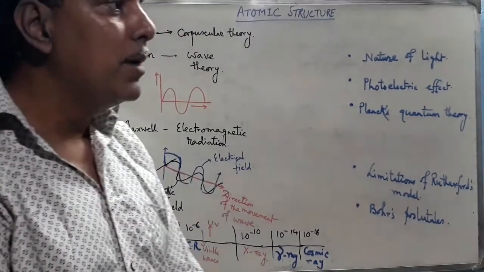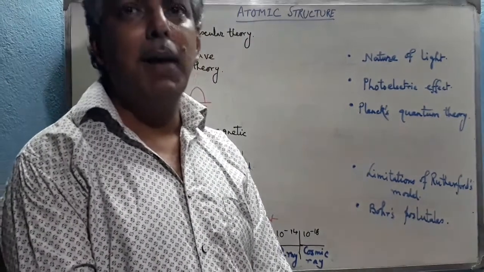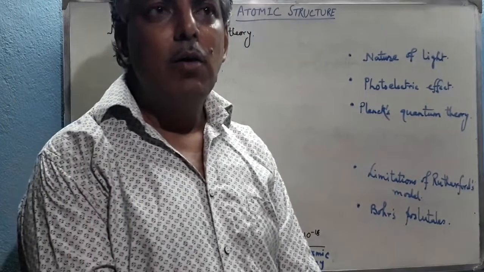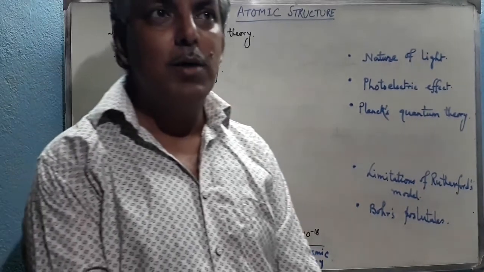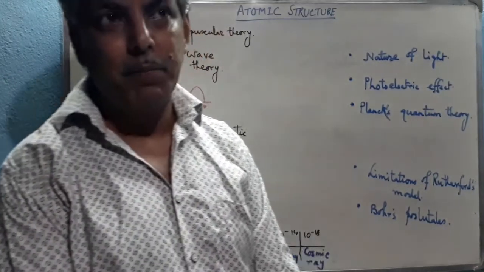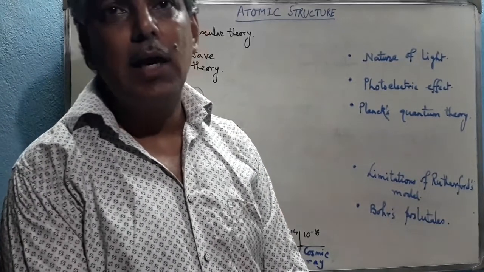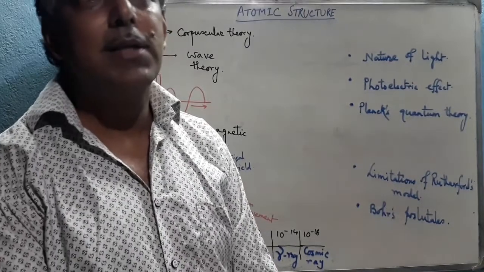Through this theory he could explain reflection, refraction, and all these particular properties of light. But the problem was that it could not explain the diffraction and interference of light. This was the limitation.